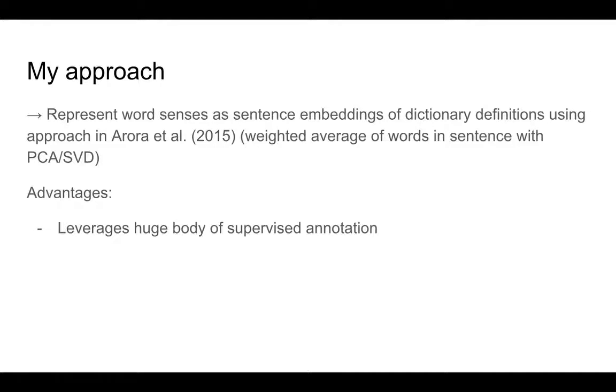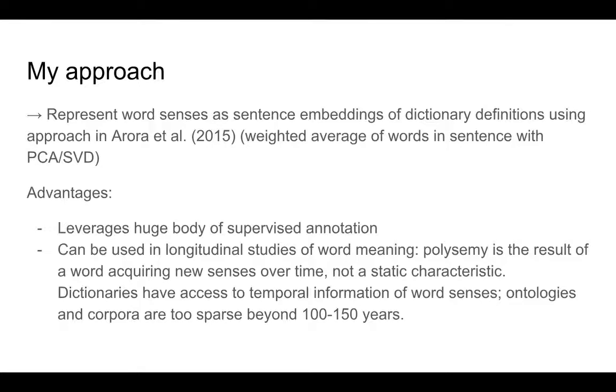Firstly, this leverages a huge body of supervised annotation in the form of dictionary definitions, and is also essential for longitudinal studies in linguistics and NLU, because polysemy is not a static characteristic, but is rather something that changes dynamically over time. And dictionaries have access to this kind of temporal information by providing time-stamped dates associated to particular senses, whereas ontologies and corpora tend to be too sparse beyond the most recent 100 to 150 years.